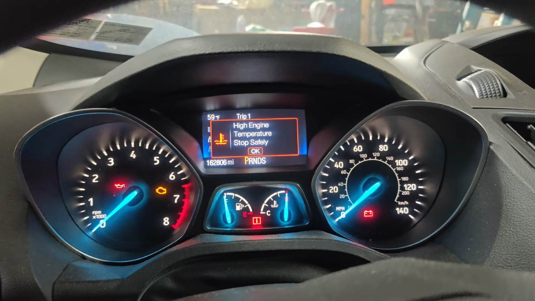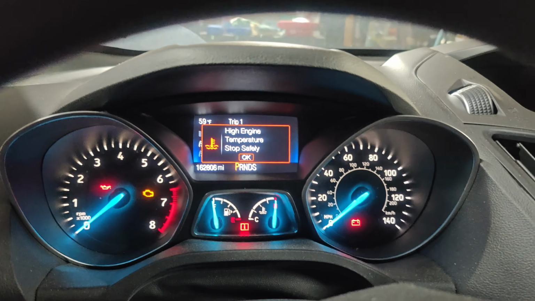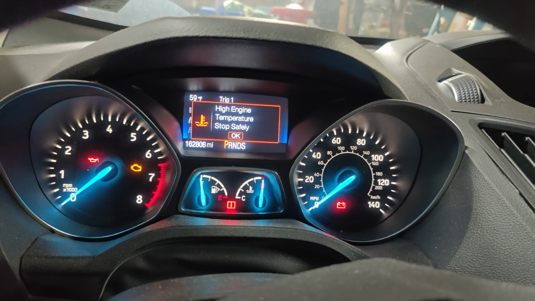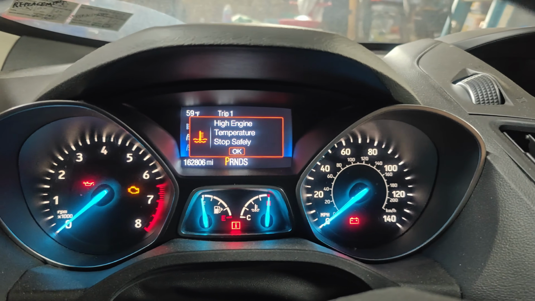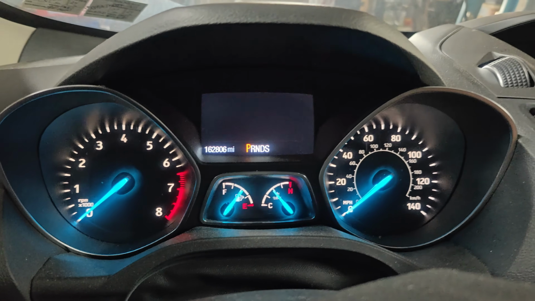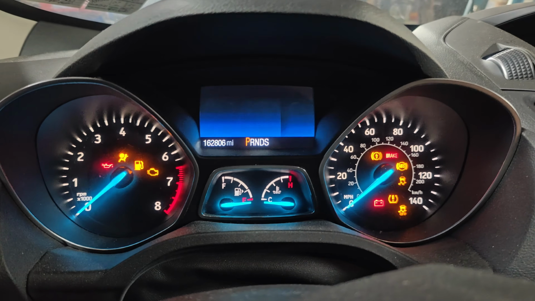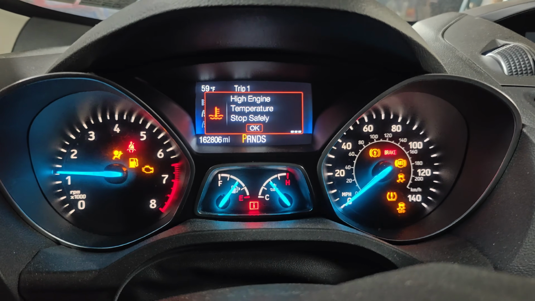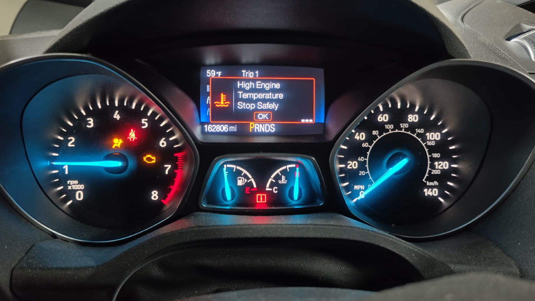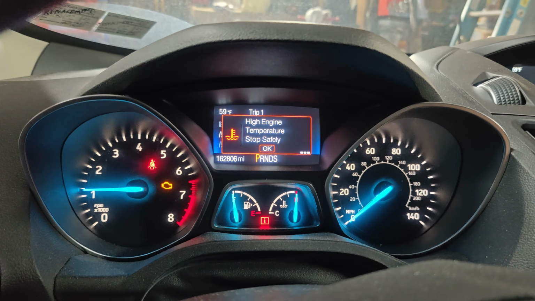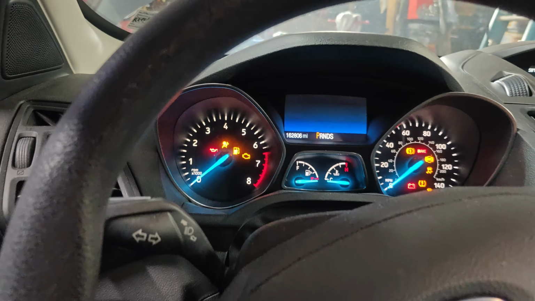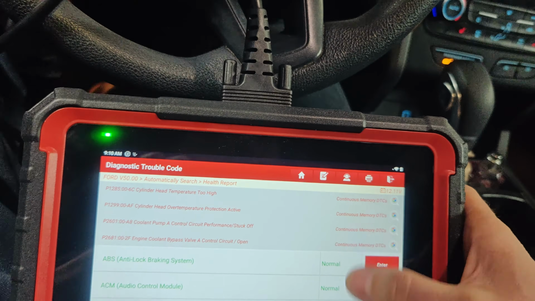Because look, right now the car's off. This car has been started and moved for like 15 seconds into the shop, and it's been sitting here for 10 minutes or so, and it still says hot. So we shut it off, start it up. Look at that, and it's misfiring right now, and the fan just turned on. So something is going on here.